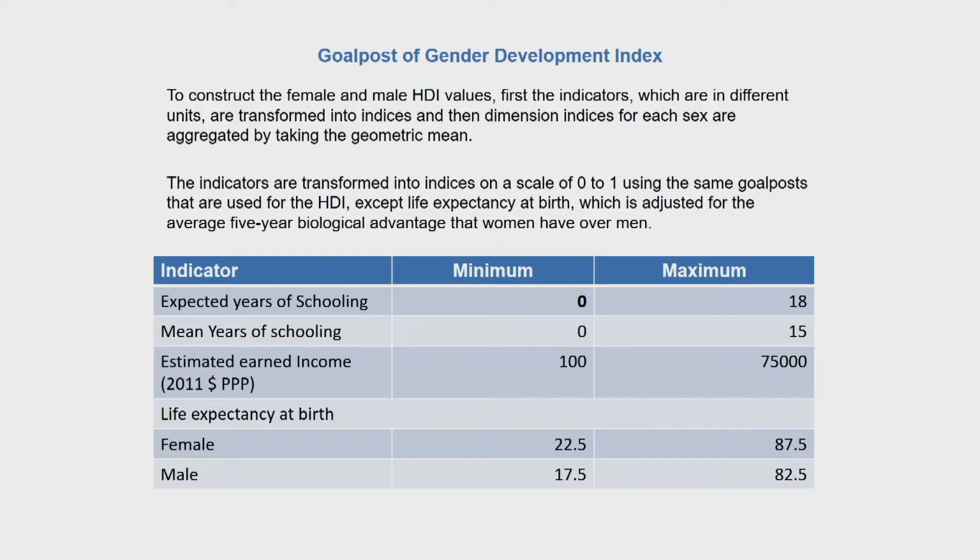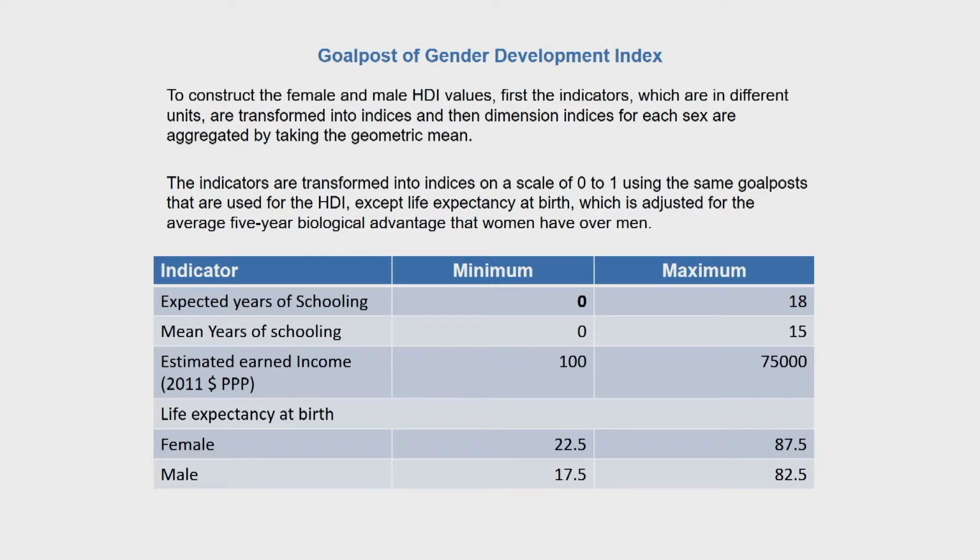So in the 2016 report, these are the goalposts that were reported: expected years of schooling 0 and 18, mean years of schooling 0 and 15, estimated earned income 175,000 USD, life expectancy at birth for females 22.5 and 87.5, for males 17.5 and 82.5.